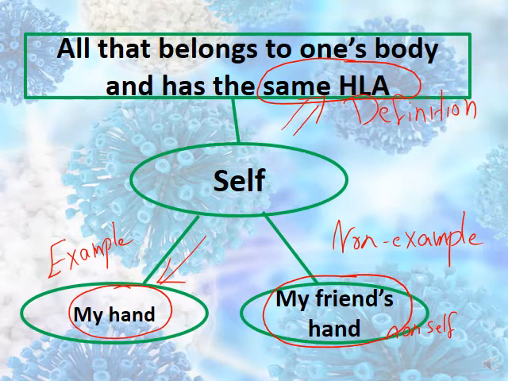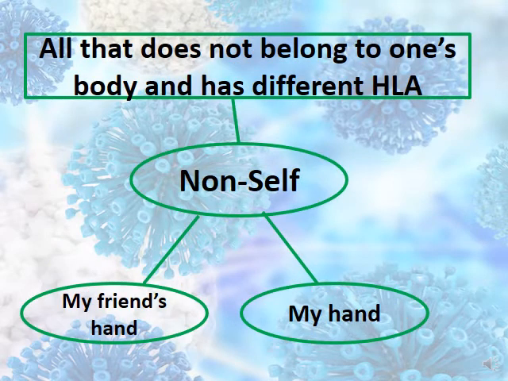Let's move now to the definition of the non-self. What is the non-self? Definition: the non-self is all that does not belong to one's body, and here we have additional information, and they have different HLA. So what is the difference between self and non-self? We said that the self is all that belongs to one's body and has the same HLA.